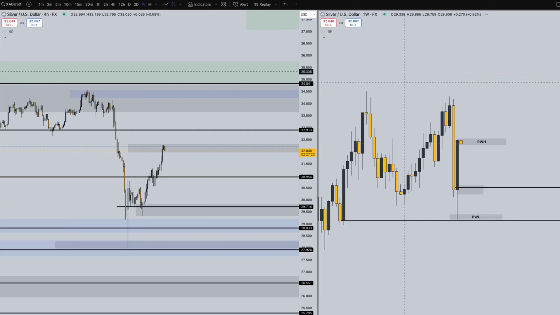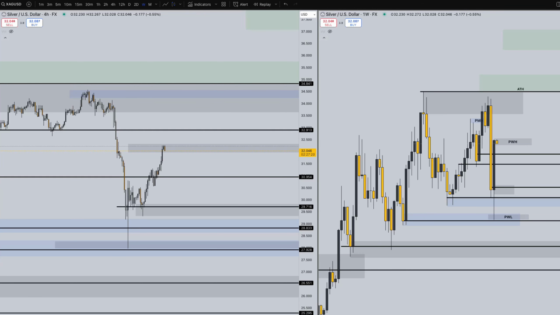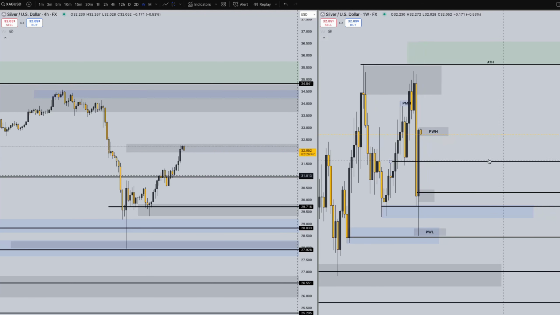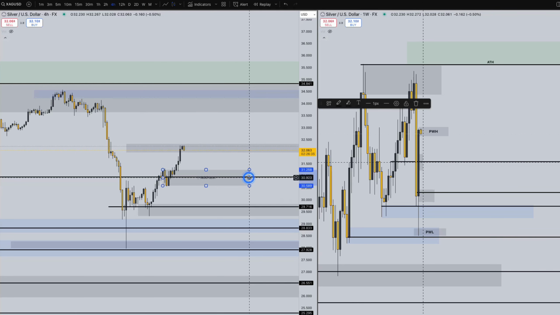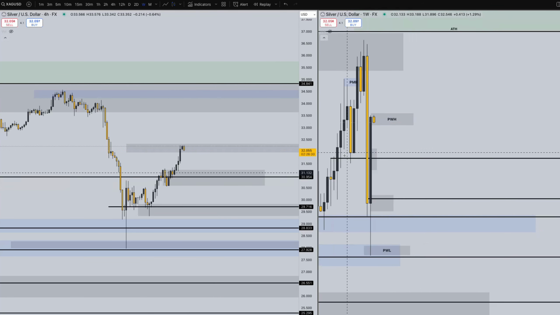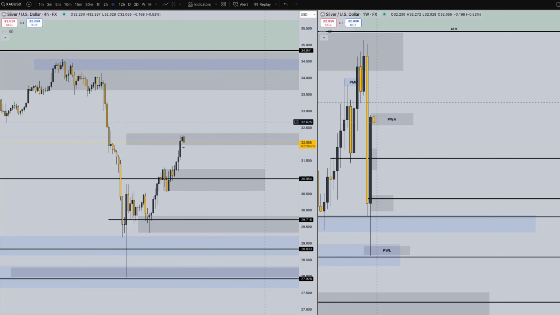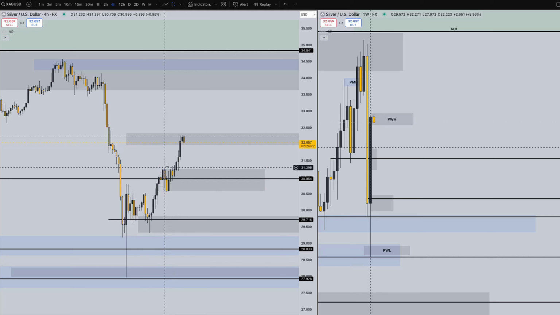Let's zoom into the weekly time frame on the right, 4-hour time frame on the left. The first major area I'd be looking at for this week would be right here at the $31 price point, $31.25 down to even $30.50. This area is going to be very interesting. On the weekly time frame, this might be where price comes to pull back and retest. And if you look at the 4-hour time frame, this is where previous resistance was, where structure was forming and price struggled to break above until we got these nice bullish candles to give us that volume to go higher.